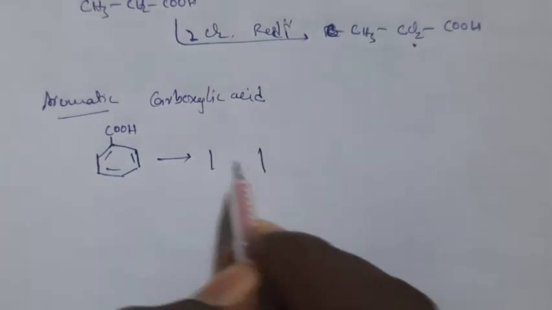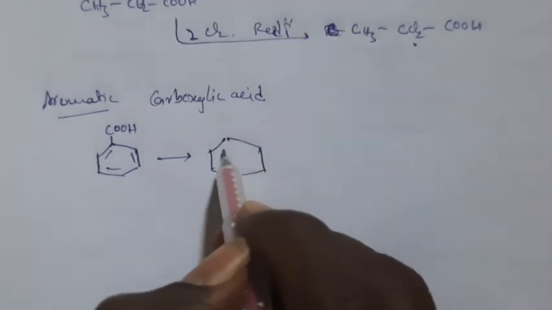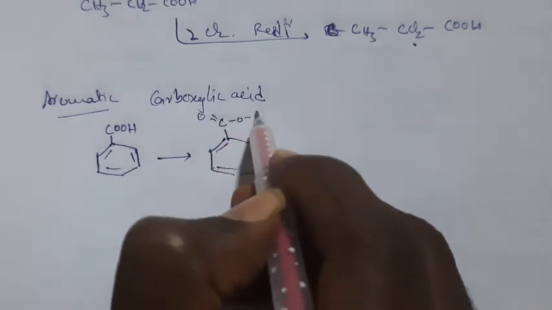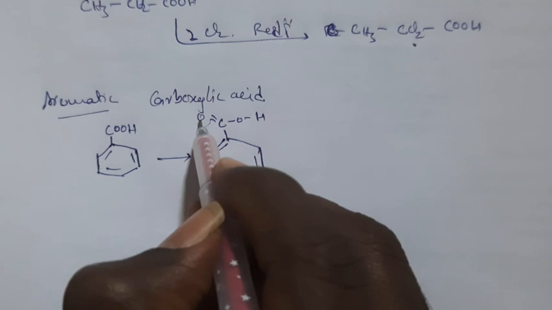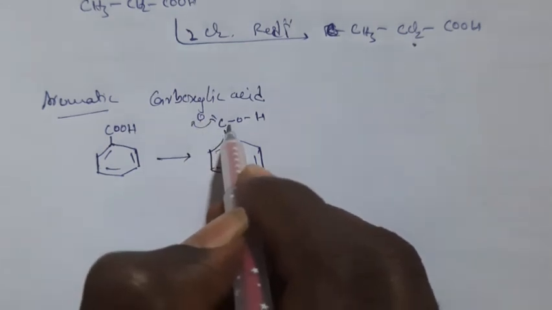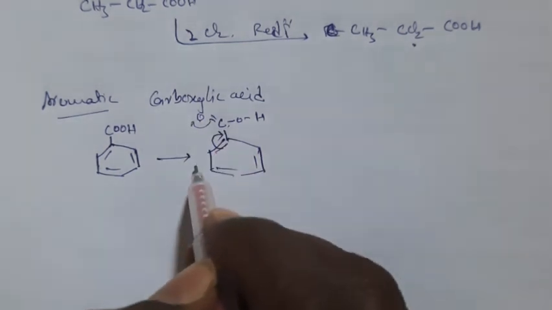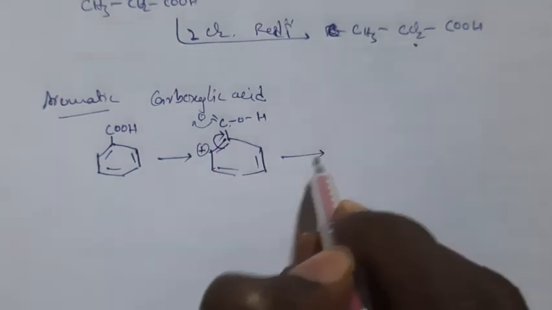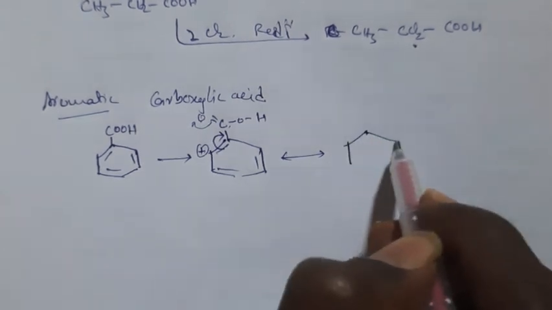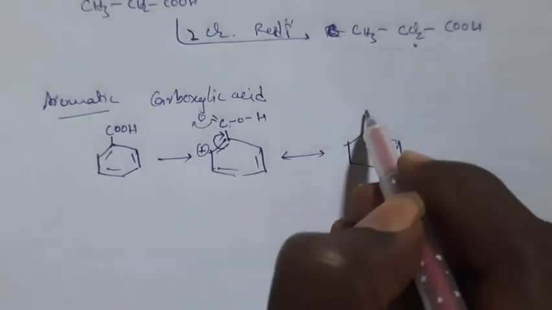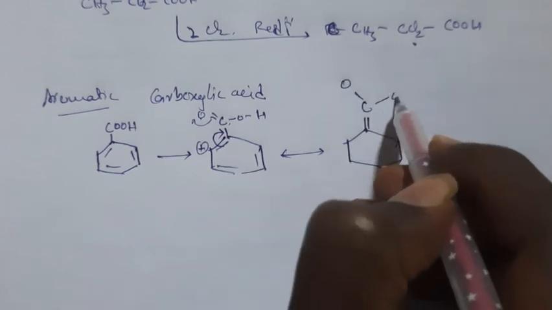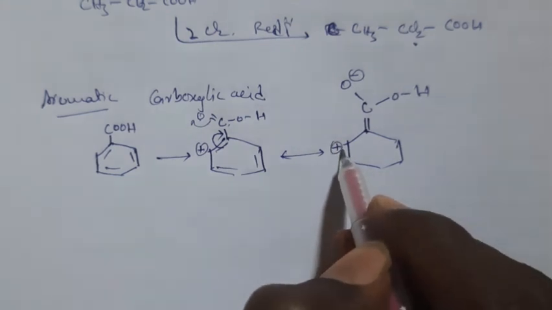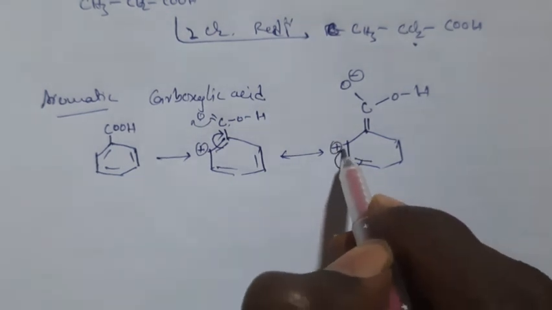So you'll write like this: C double bond O here, and here OH. If this bond goes here, carbon gets plus charge, so this will turn here. So the carbon is positive here, and to remove the plus charge, this bond will go here.